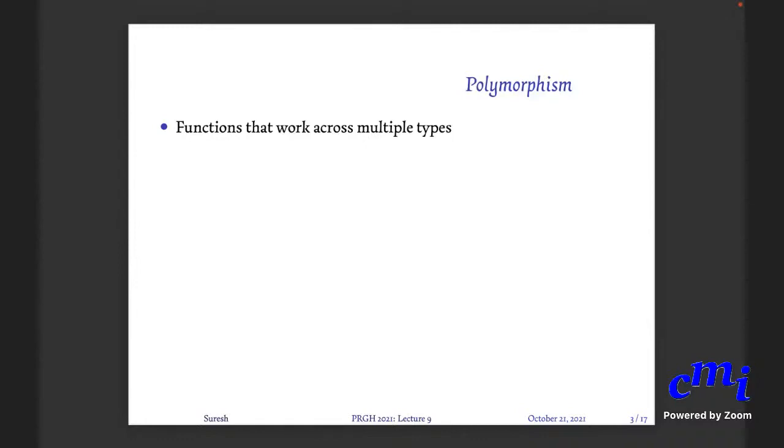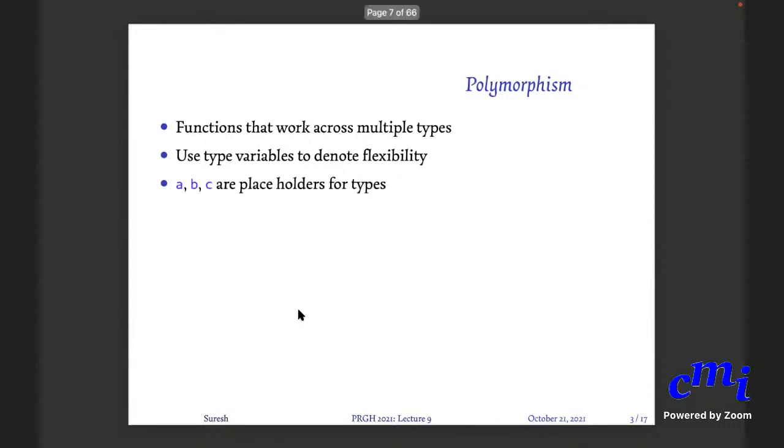Polymorphism is a general concept which works whenever you have code that doesn't depend on the actual type of the elements. You will most often see it in lists, but we'll come to other examples. For polymorphic functions, you use type variables to denote flexibility. Type variables could be A, B, C, T, whatever. Instead of concrete types like int, float, bool, when GHC gives you the type, you will see letters like A, B, C, T1, T2.